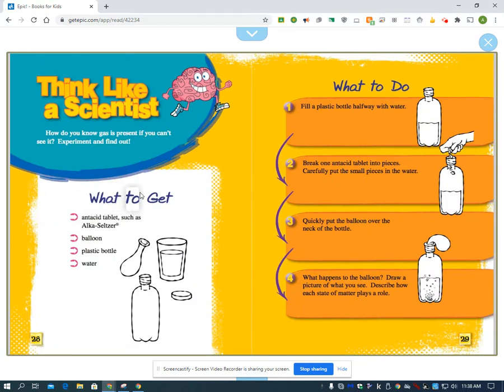Okay, here's a fun experiment. This one talks about Alka-Seltzer, but you don't have to have that. If you have a balloon, baking soda, and vinegar at your house, this would be a fun way to see how you can capture gas. Put a little bit of vinegar inside a soda bottle or a water bottle, and then put a couple tablespoons of baking soda inside the balloon, and then put the balloon lip on top of the bottle, and then flip it up. The baking soda will sprinkle out into the vinegar, and then it will emit gas, and your balloon will blow up. So you don't have to do it, but it's fun, and it might be a demonstration that I might do next week.